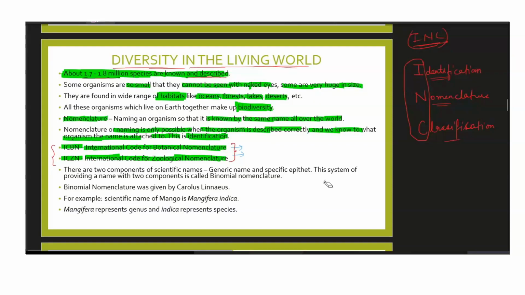Then there are two components of scientific names: the generic name and the specific epithet. This system of providing a name with two components is known as binomial nomenclature. You're already familiar with what binomial nomenclature is; we have discussed this in class 9th also. Binomial nomenclature was given by Carolus Linnaeus. We already know the name of this scientist. For example, the scientific name of mango is Mangifera indica, where Mangifera indicates your genus and indica represents your species.